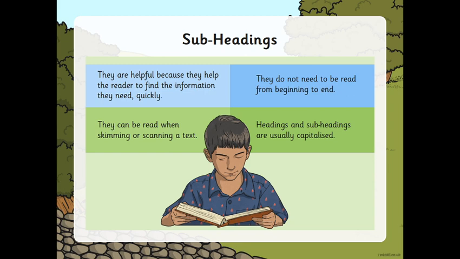Subheadings are helpful because they help the reader to find the information they need quickly. They can read when skimming or scanning a text. They do not need to be read from beginning to end. Headings and subheadings are usually capitalised.